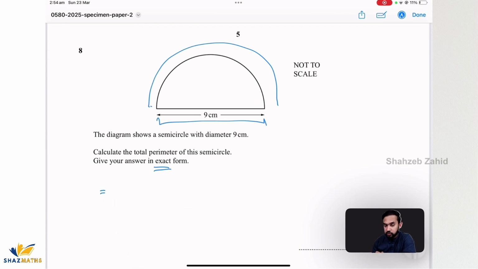So circumference of a full circle was 2 pi r. For semicircle, it's going to be pi r. So that means the radius is 4.5. So 4.5 times pi plus 9. Alrighty.